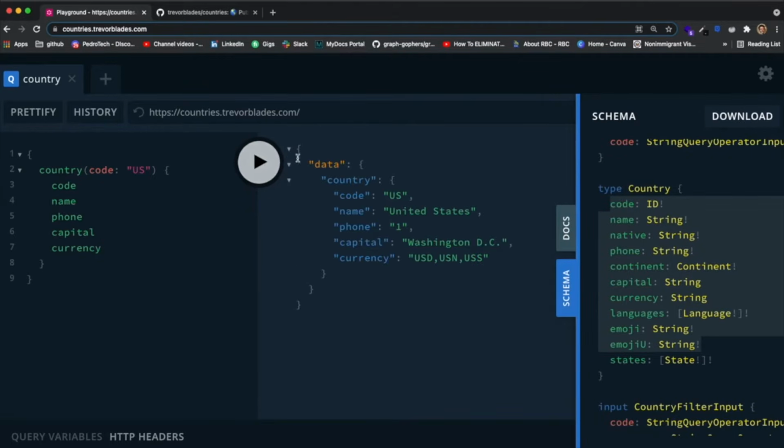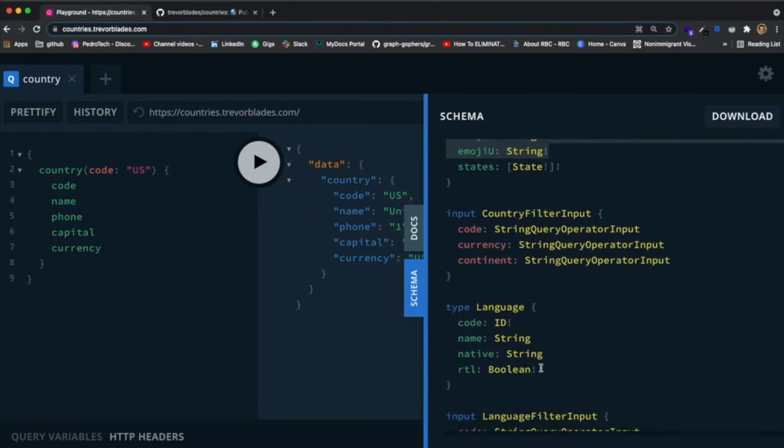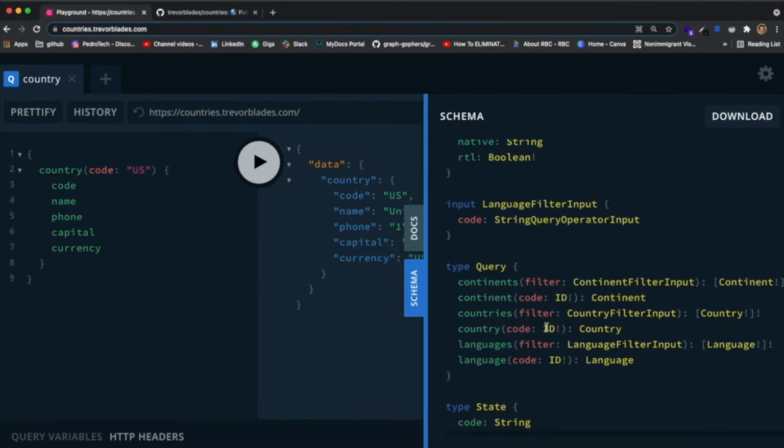And every GraphQL query gives a similar response, in the sense that the format of the response will be an object whose first field will be a data field, and inside of the data field will be the data that you queried. So the data field will always return in the format starting from the root query, this type over here, the one that I said that every GraphQL schema must have.